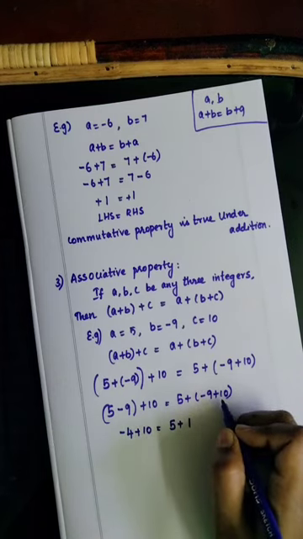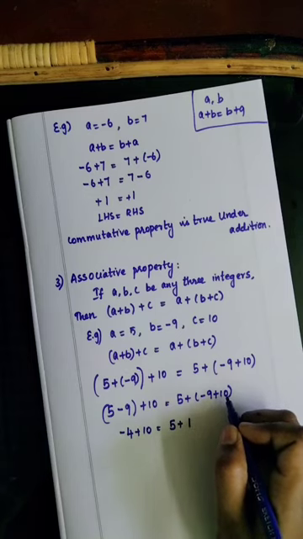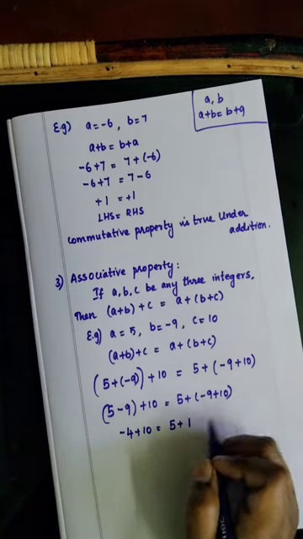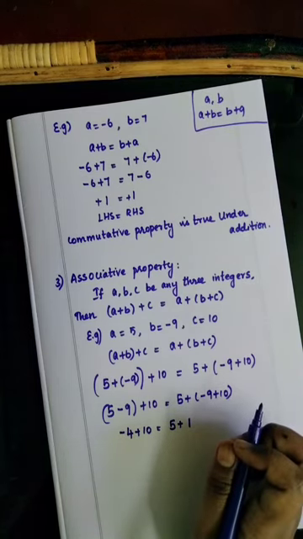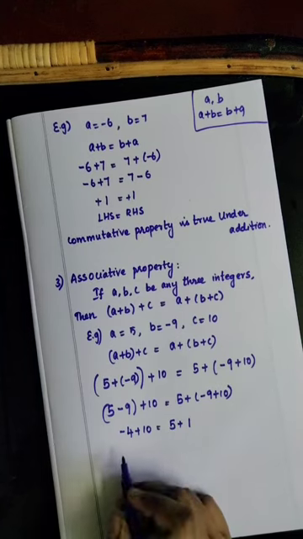Which number's sign? The greater number's sign. Which number is greater here? Here 10 is the greater number. The sign of the greater number is plus. Here already plus is there, so keep it as it is. Understand? Okay.